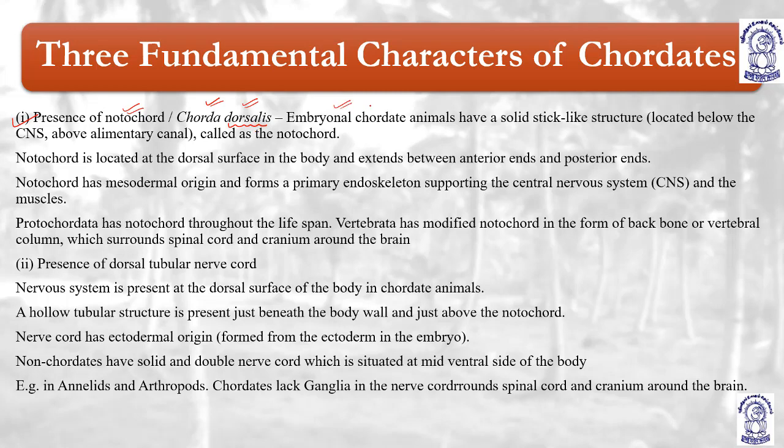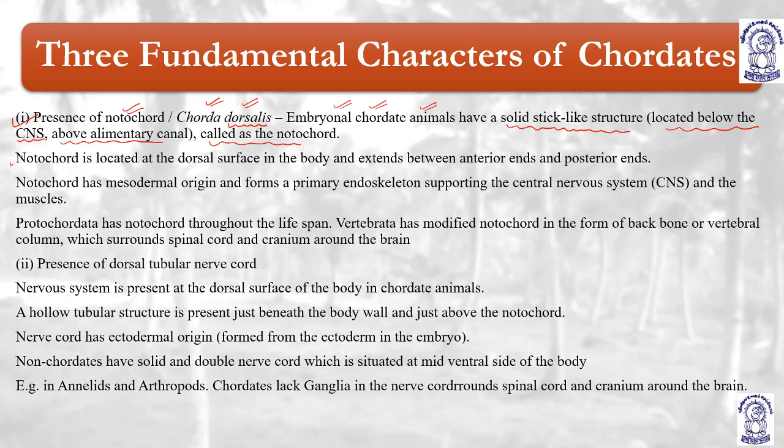Embryonal chordate animals have a solid stick-like structure located below the central nervous system and above the alimentary canal called the notochord. So notochord is basically a solid stick-like structure, which is located just below the central nervous system, means the head region, and it is above the alimentary canal, and it is known as what? Notochord. It is also known as chorda dorsalis.